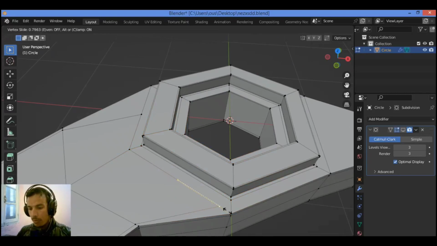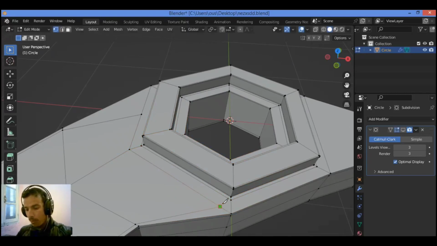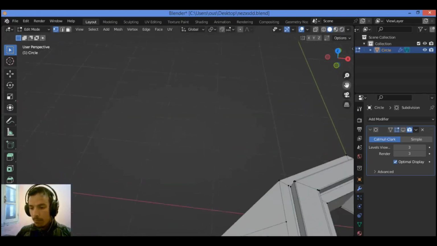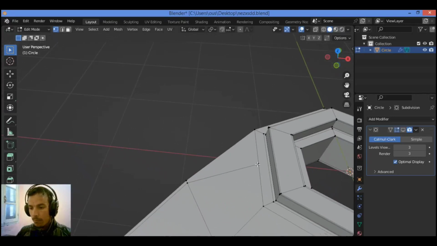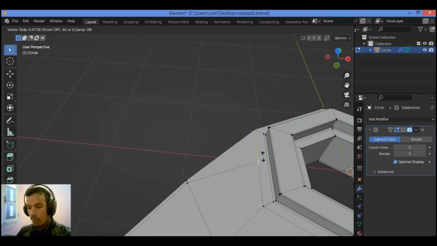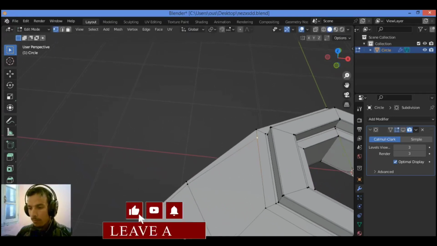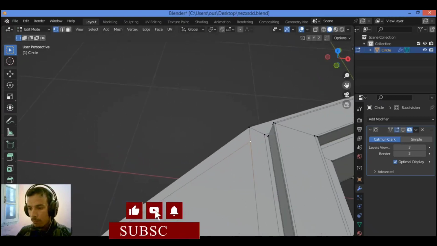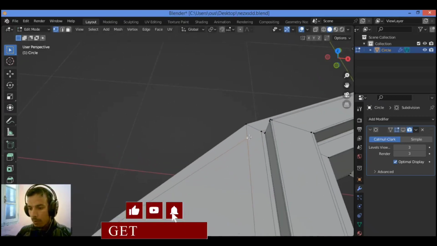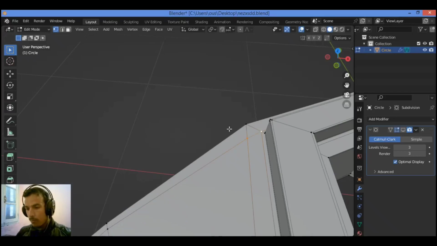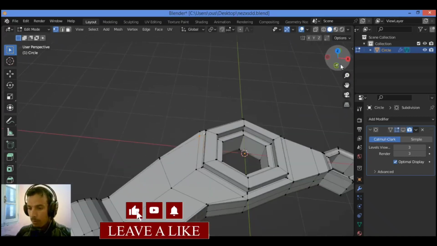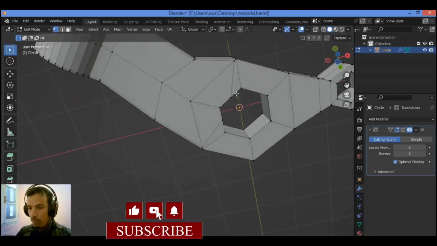Hit G twice and cut through this section. Hit G twice. Select these two vertices to connect them, then let's rotate it.